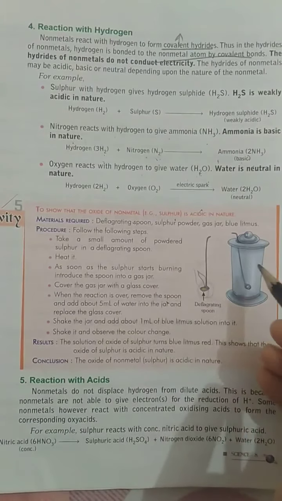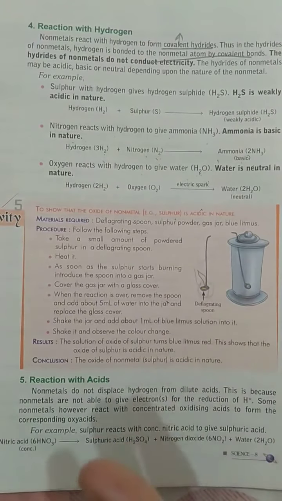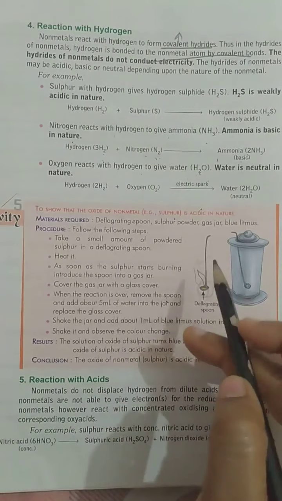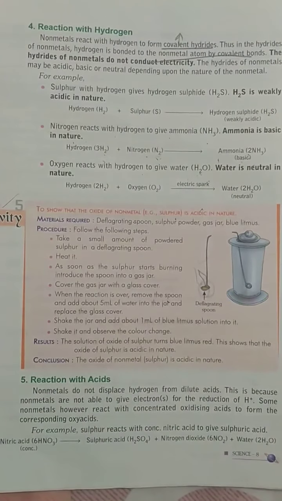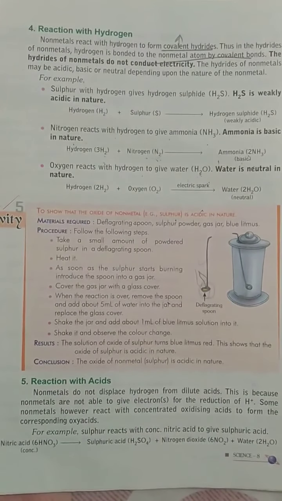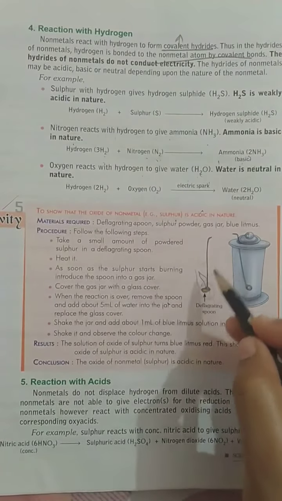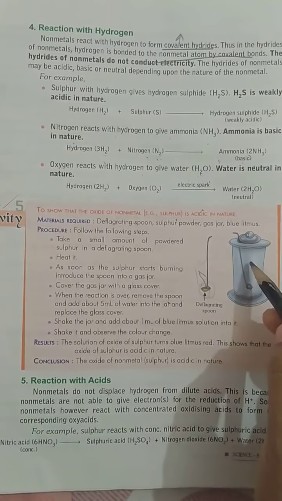What is the main aim of inserting this spoon in the jar? So that we can store the gas which is coming out of this. So that is our aim.